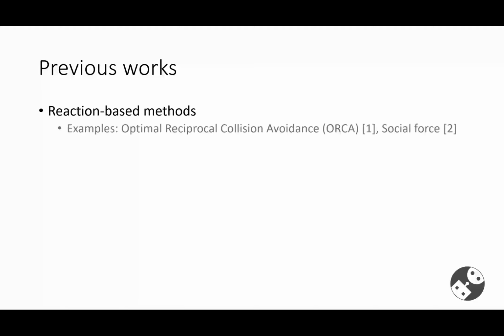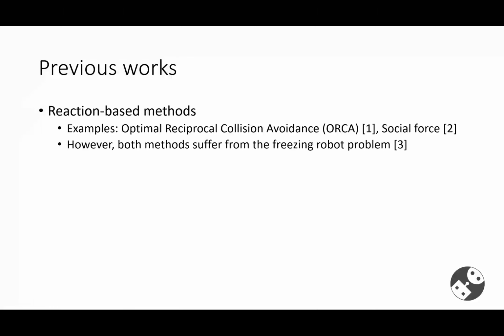Next, I will talk about some previous works on robot crowd navigation. One line of work is reaction-based methods, which uses one-step interaction rules to determine the robot action. Examples include ORCA and social force. However, both of these methods suffer from the freezing robot problem, meaning that in a dense crowd, the robot will find that no feasible path exists and therefore freezes in place.